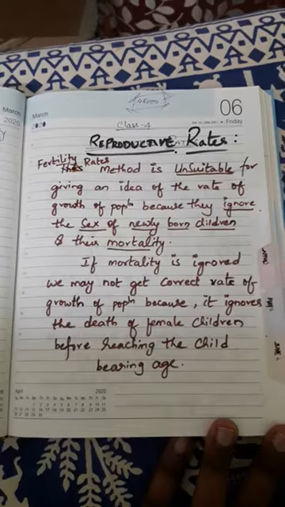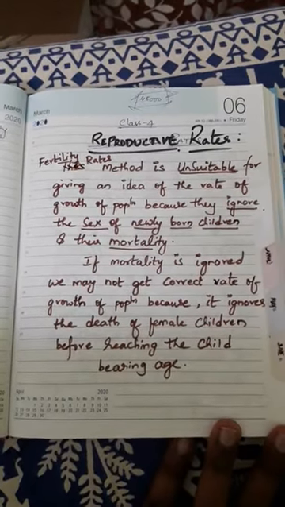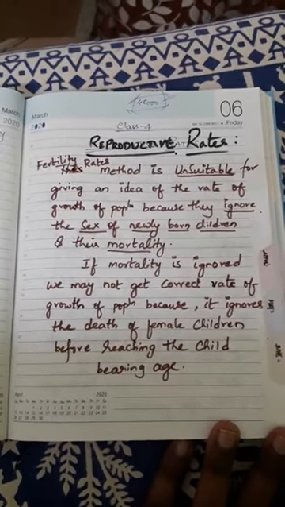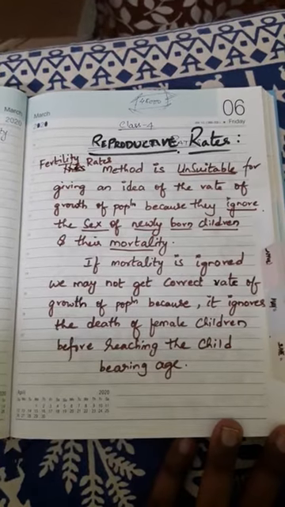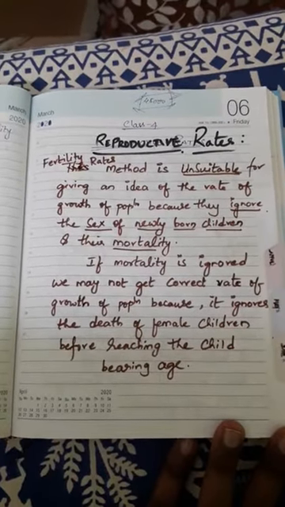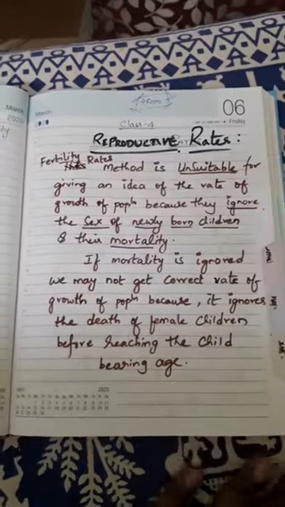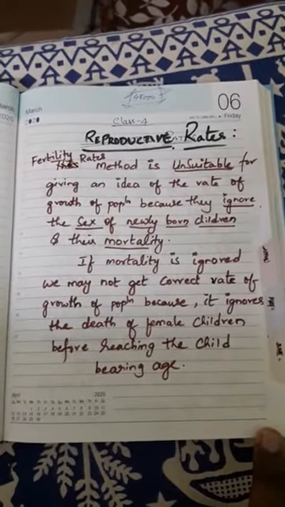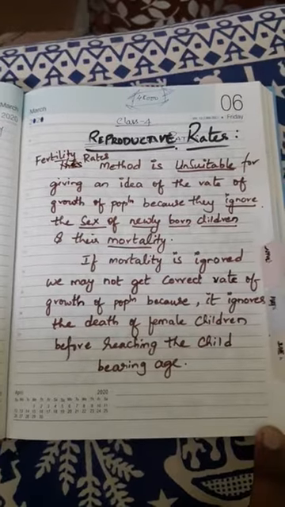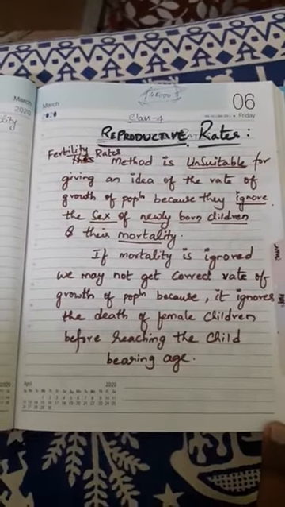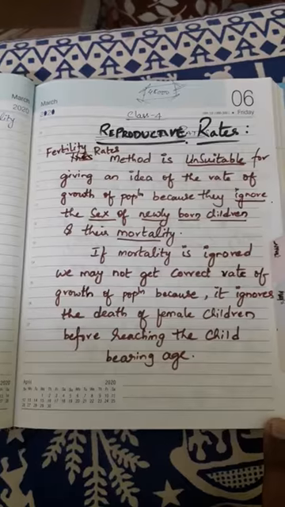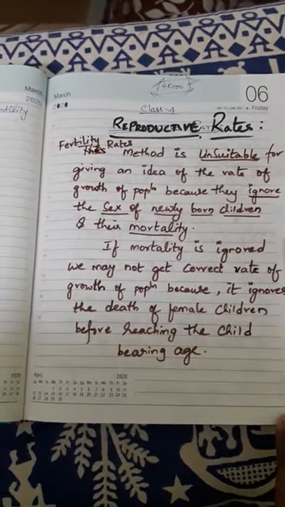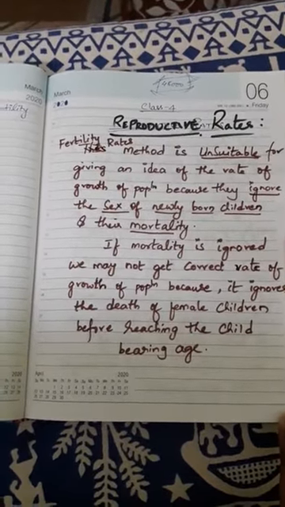Where the mortality and the sex of newly born children are considered, there is a chance of finding the rate of growth of population due to births.